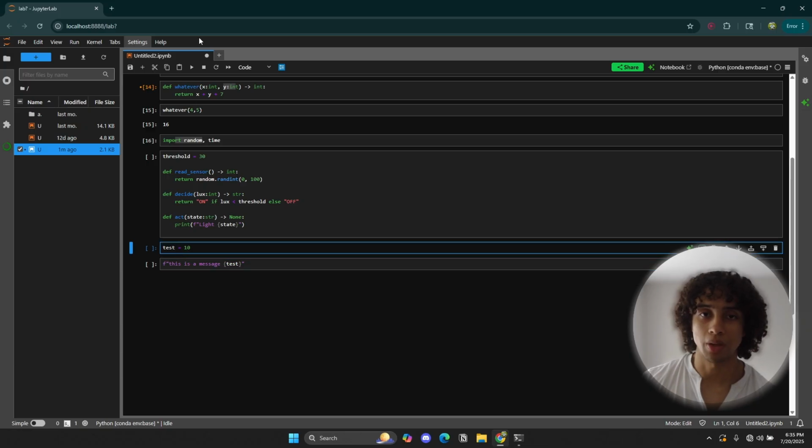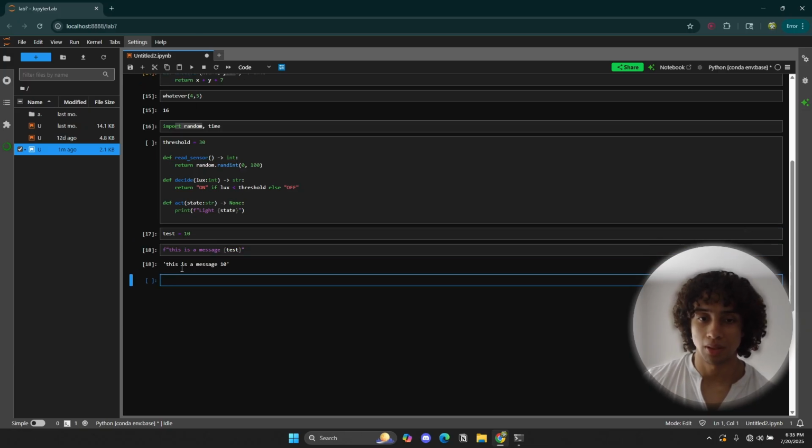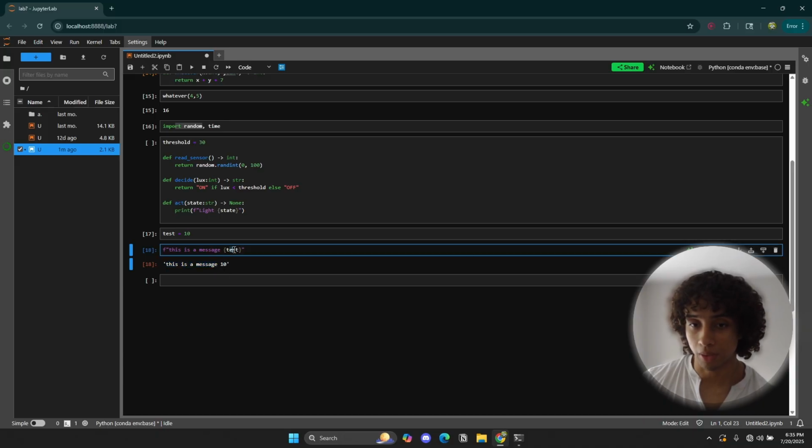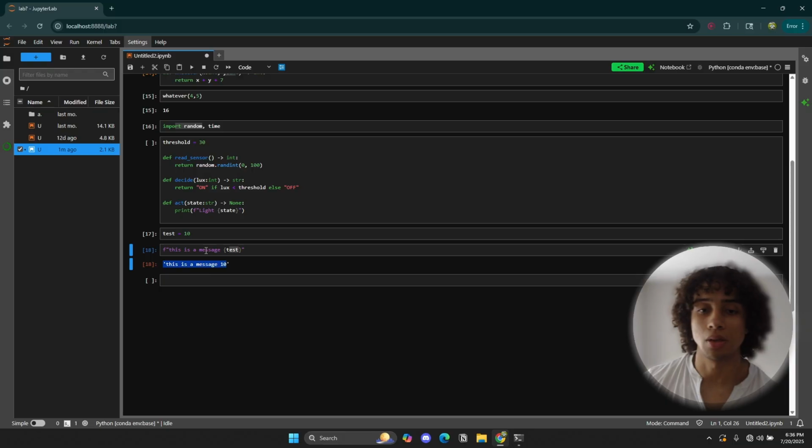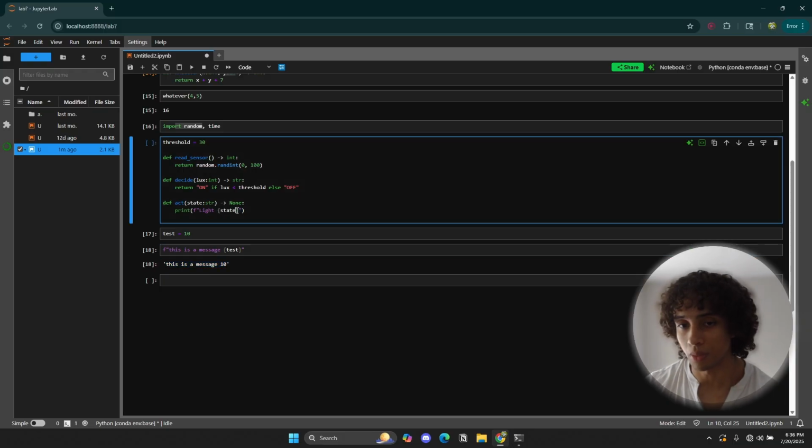If I run this, see, this is a message 10. So I'm able to put a value from a variable, like a number, inside of my message string. Isn't that neat? That's exactly what we're doing here. We're storing our state inside of this message.